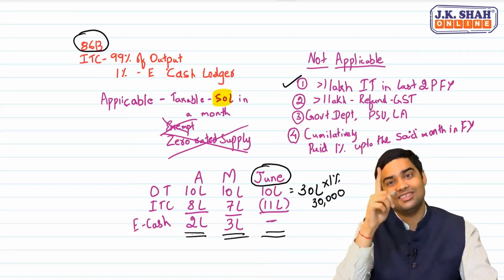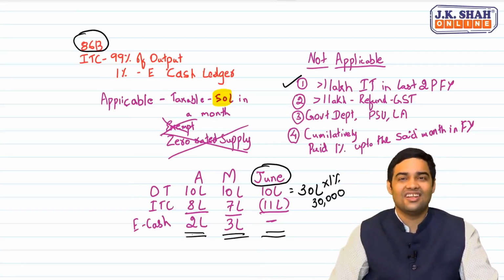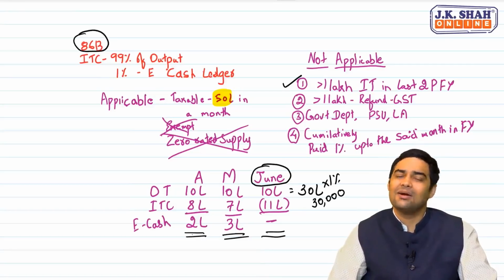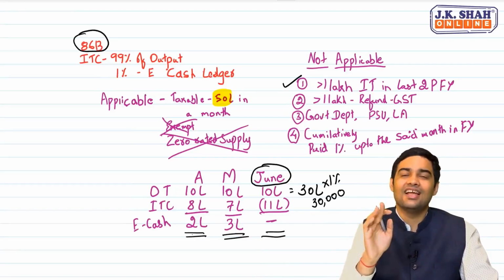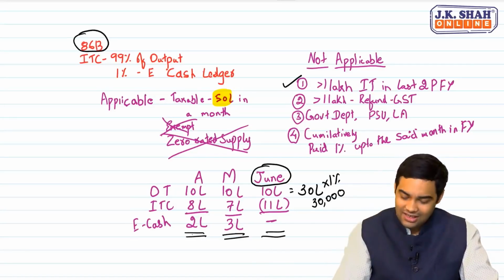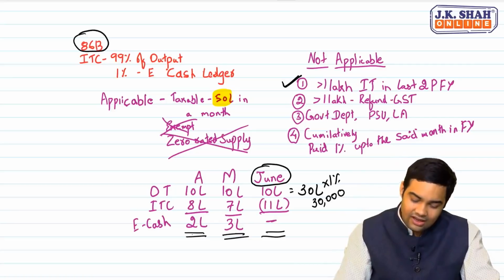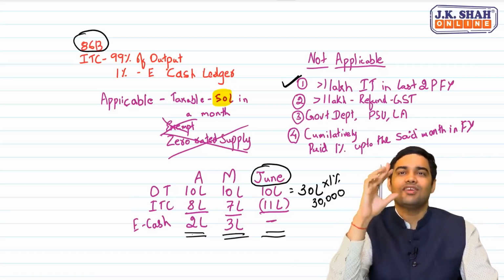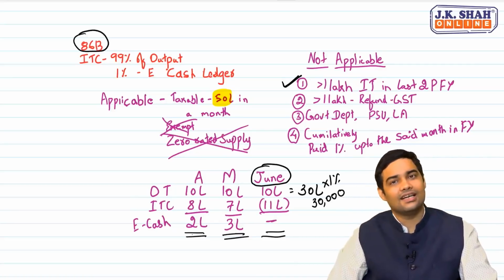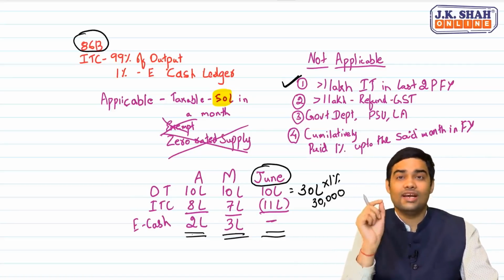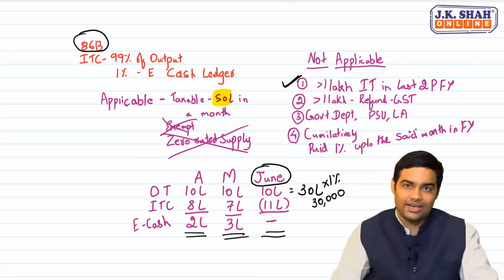But say suppose this happened in April instead of June. If it happens in the first month of the financial year, then you'll have to pay 1%. But please understand one thing: most of the persons will get outside this because of the first one. Clear? Rule 86B, very important for your exams.